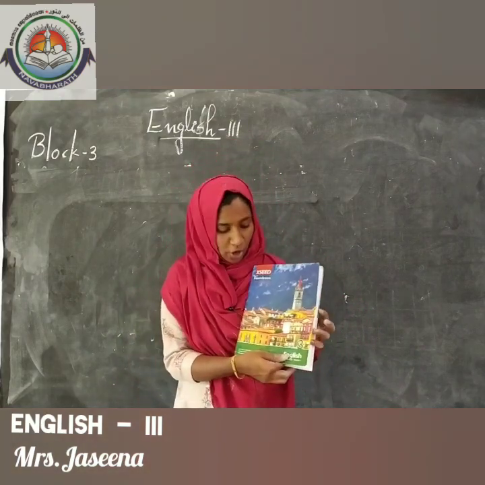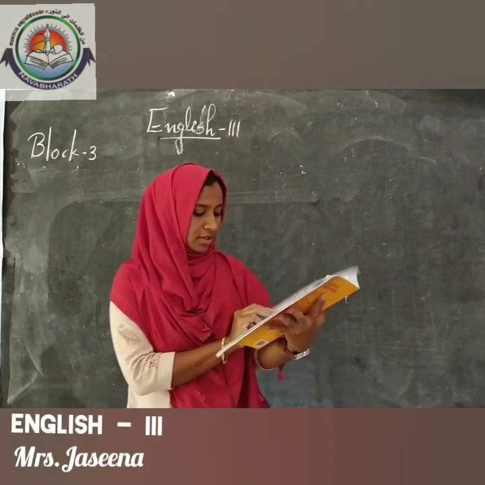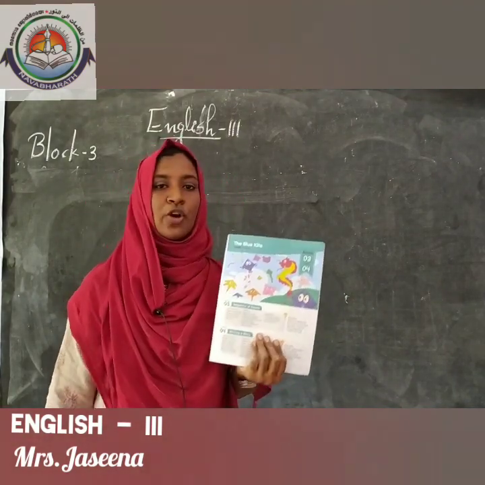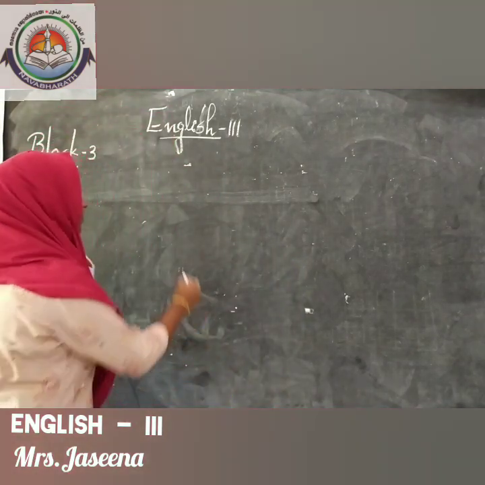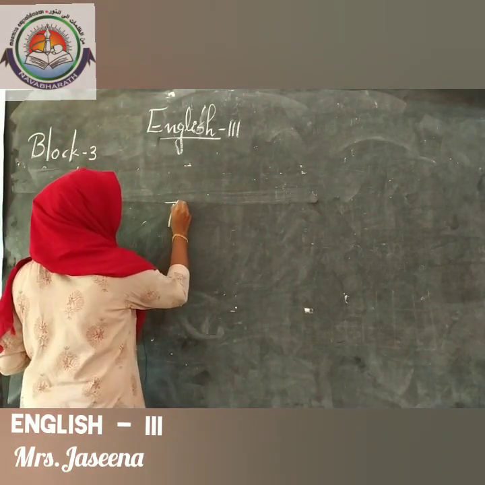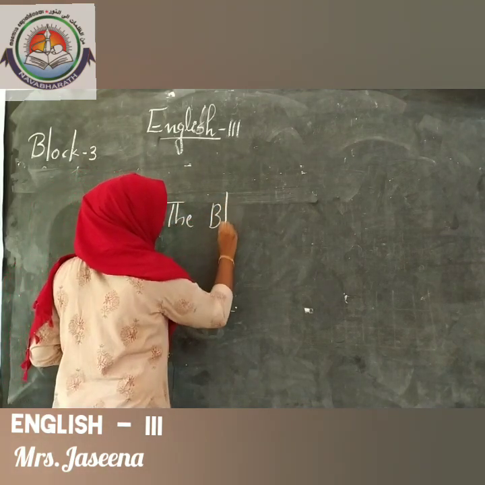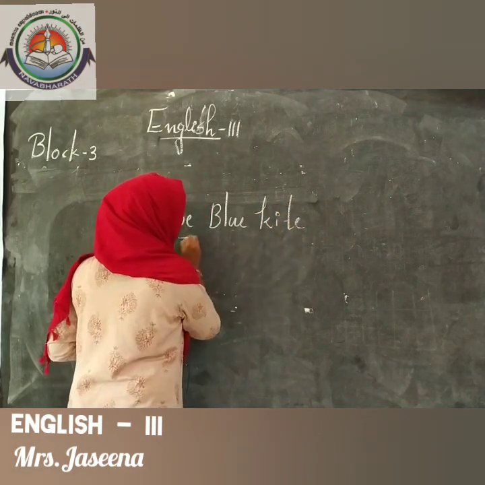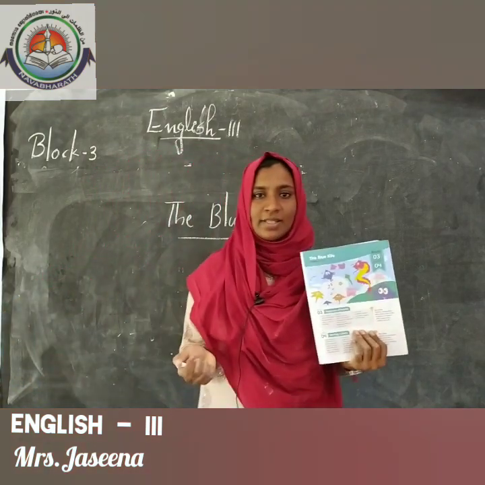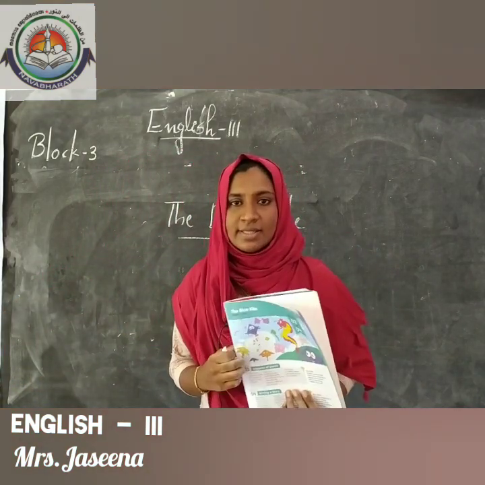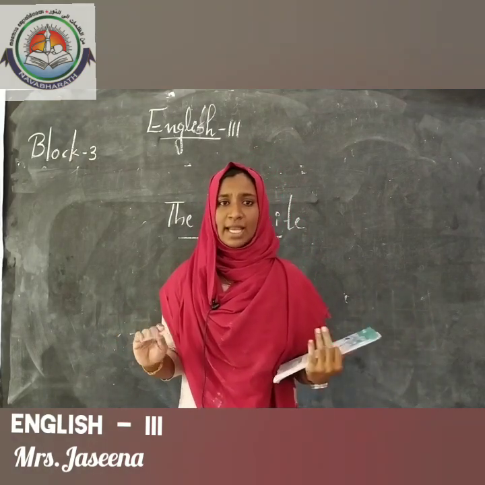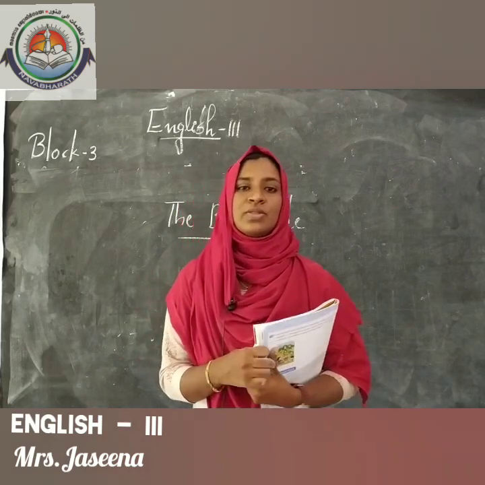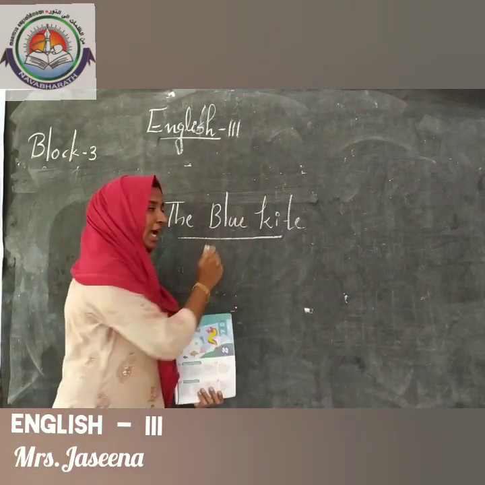Take your English content book and turn to page number 13. Yes, here we have a beautiful story named The Blue Kite. Do you know what kites are, children? Have you ever seen kites? We can make kites by using color chart. It is very simple. So practice it at home, okay? So today we are dealing with The Blue Kite.